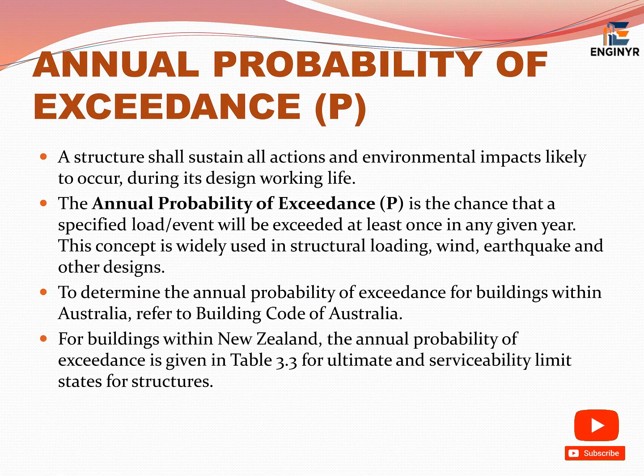Annual probability of exceedance. A structure shall sustain all actions and environmental impacts likely to occur during its design working life. The annual probability of exceedance is the chance that a specified load or event will be exceeded at least once in any given year. This concept is widely used in structural loading, wind, earthquake, and other designs. For buildings in Australia, refer to the Building Code of Australia. For buildings in New Zealand, it's given in Table 3.3 for ultimate and serviceability limit states.